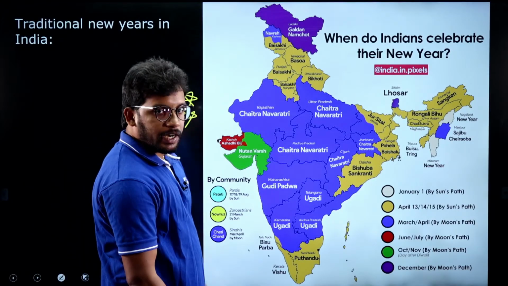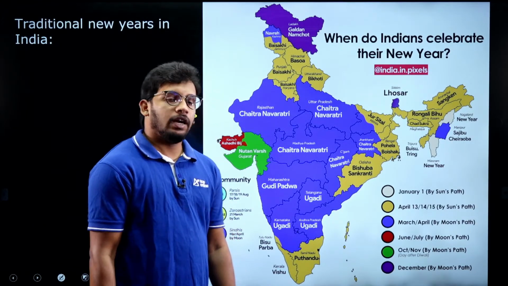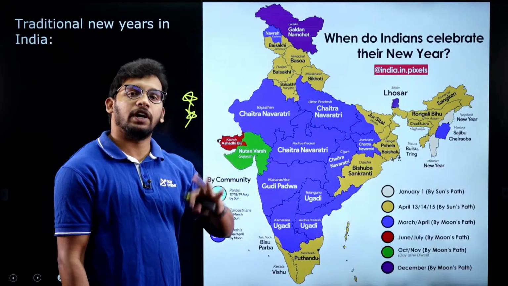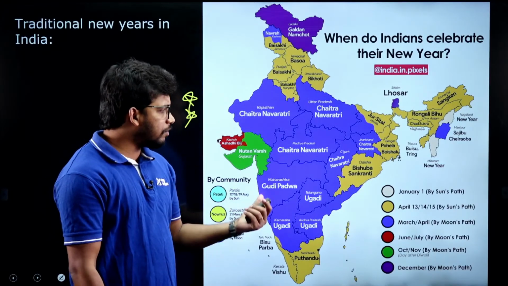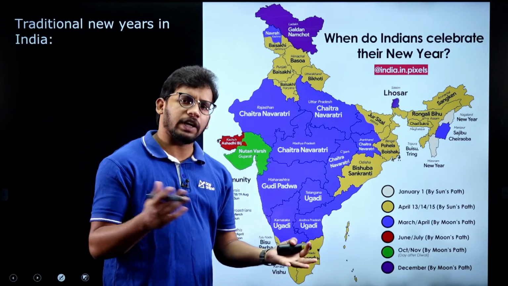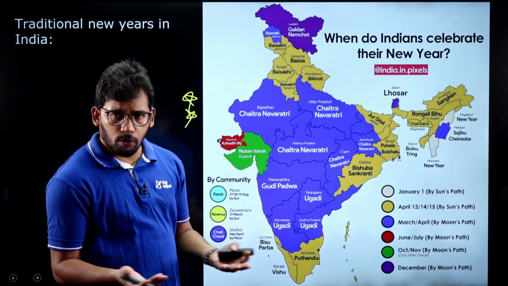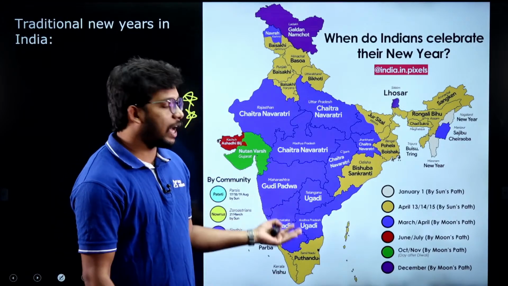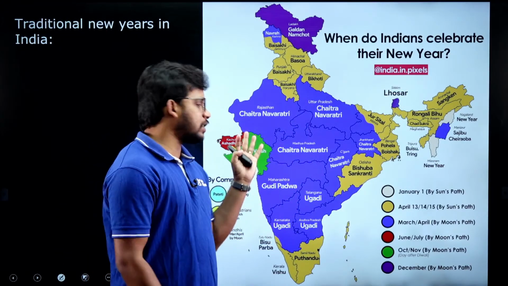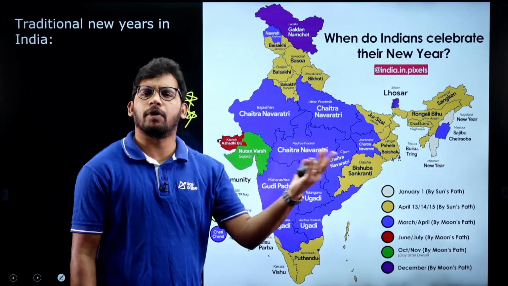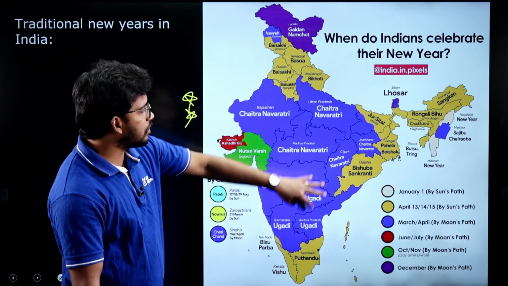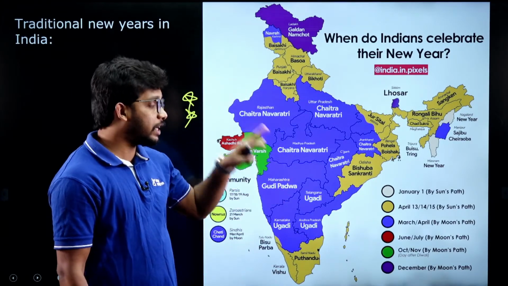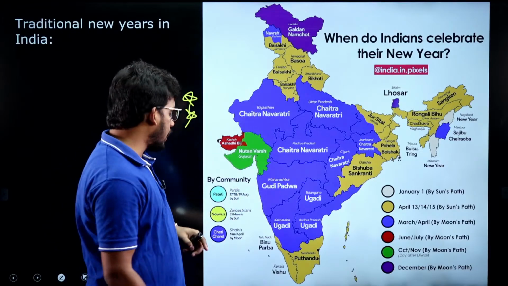We celebrated Ugadi yesterday, right? And different states have different New Years, so we have different calendars. We have the Gregorian calendar which we follow all throughout the world, and we have calendars of the various states. For every different culture, we have a number of New Years, right? So there are different traditional New Years celebrated by different states.